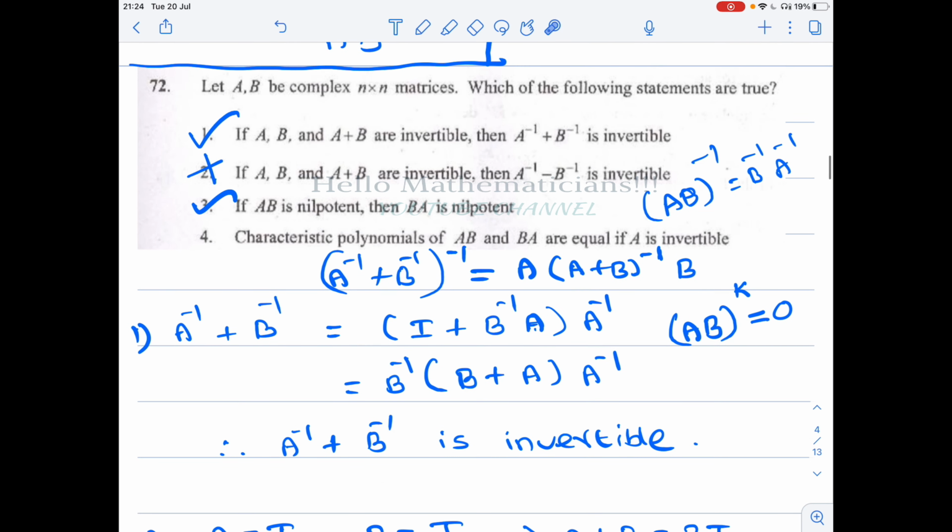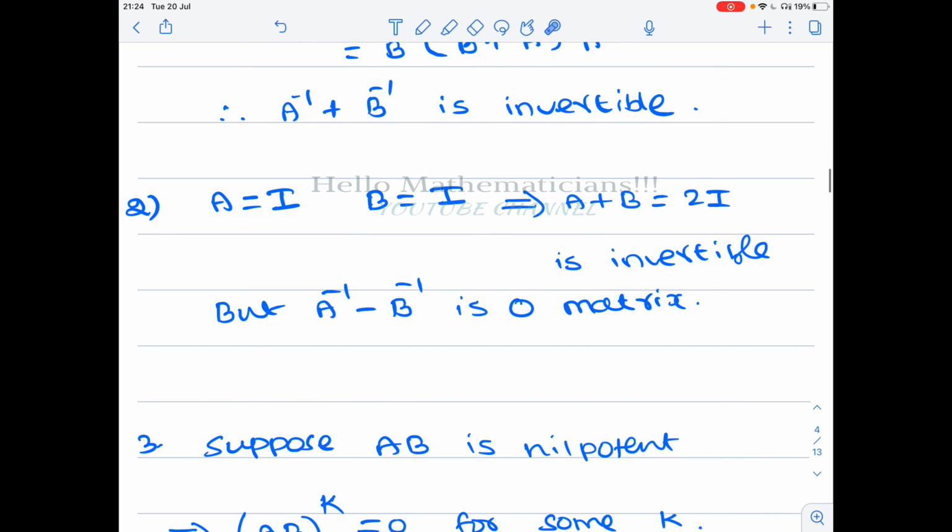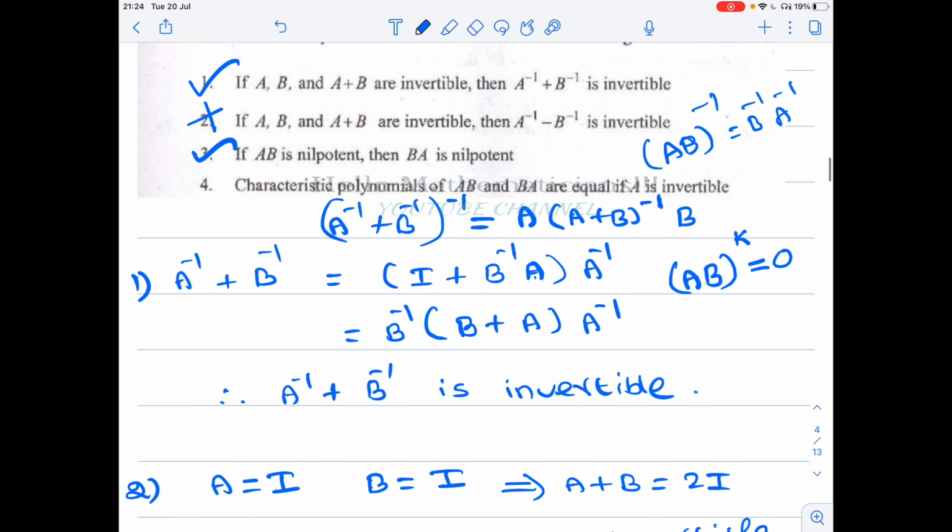Last option is very important. It is given that characteristic polynomial of AB and BA are equal if A is invertible. Okay, so let's prove this. It is a very important result. Why are the characteristic polynomials of AB and BA equal?